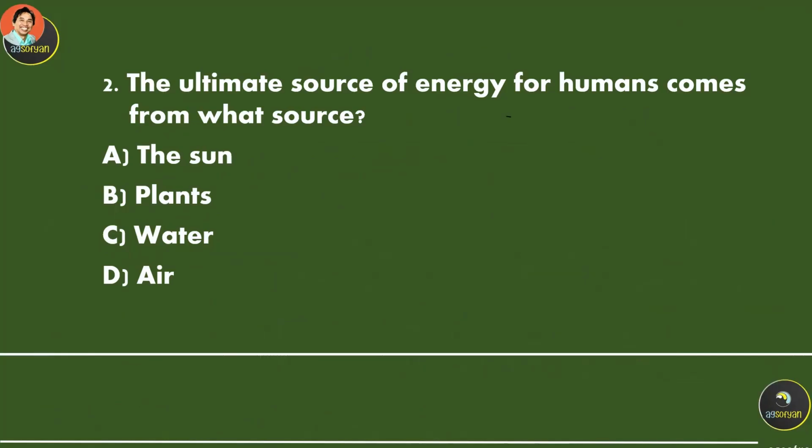A, B, C, or D? Yes, the energy for humans and also for other organisms on Earth actually comes from one source, the ultimate source, which is the sunlight.